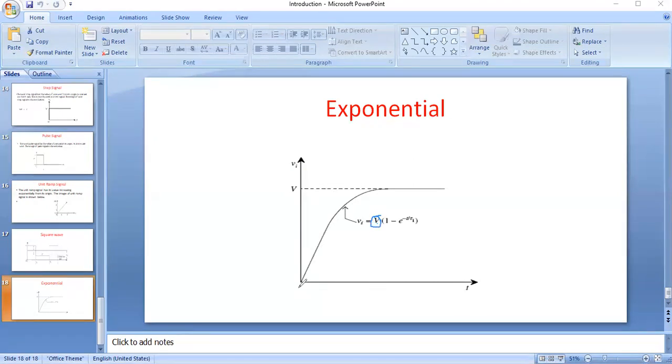From the initial value, it increases exponentially and reaches some maximum value, that is V, at infinite time.